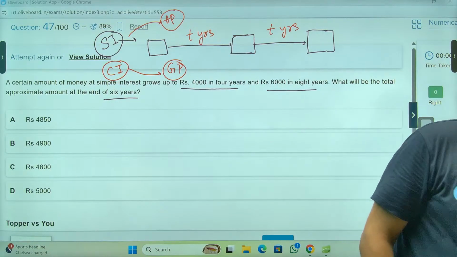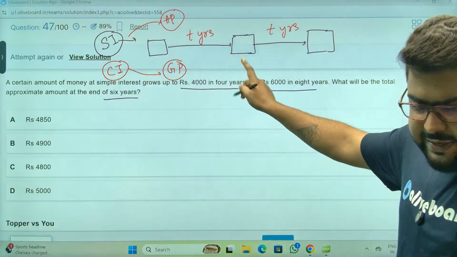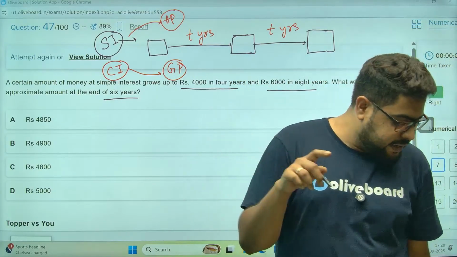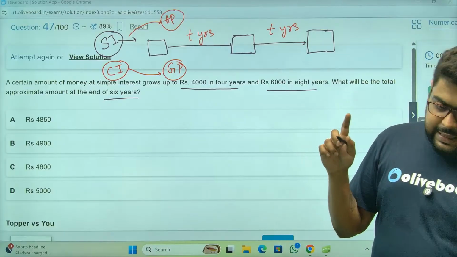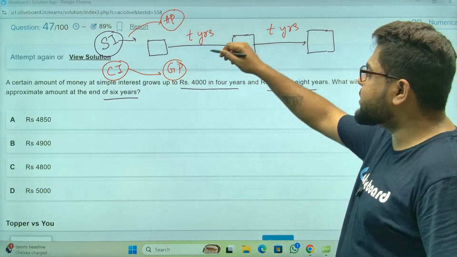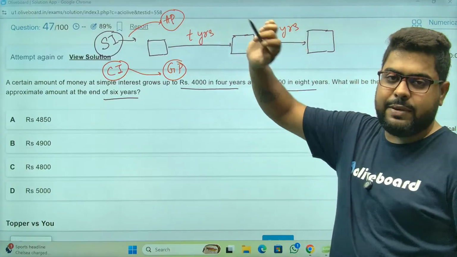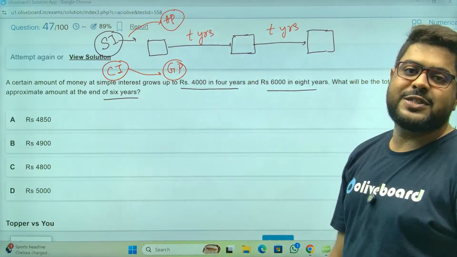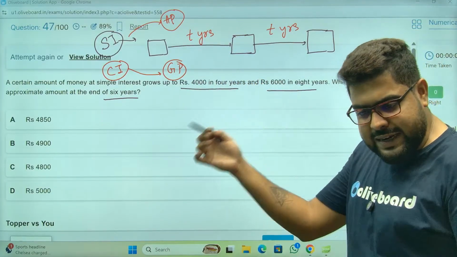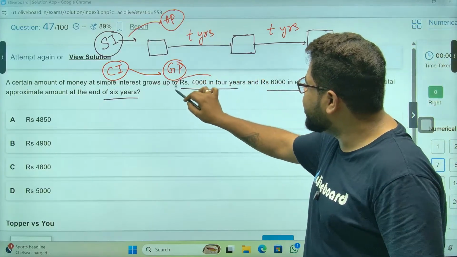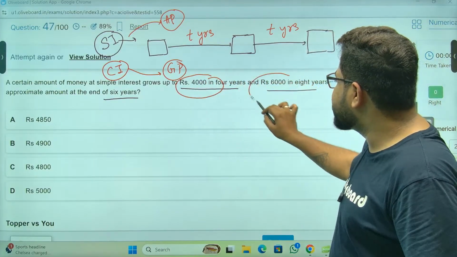Rakshit, which part, brother? Which one? This question, or the last one? You tell me, I'll repeat. Definitely repeat. ठीक है, just let me complete this first. So the concept is SI में it is always in AP, CI में it is always in GP. Again, why that happens, I also explained, right? So 4,000 in 4 years, 6,000 in 8 years.